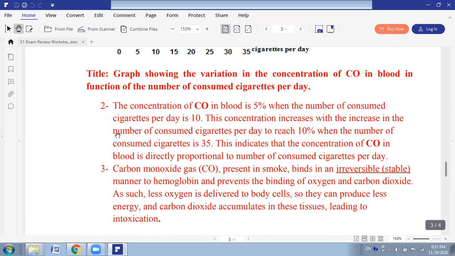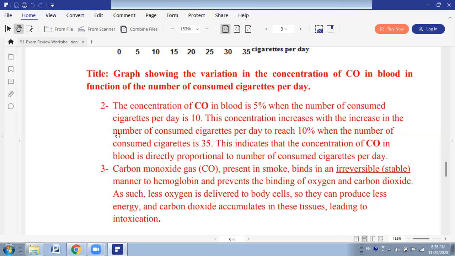Interpret, analyze, classification. So the concentration of CO in the blood is 5% when the number of consumed cigarettes per day is 10. This concentration increases with the increase in the number of consumed cigarettes to reach 10% when the number of consumed cigarettes was 35. This indicates that the concentration of carbon monoxide is directly proportional to the number of consumed cigarettes per day.